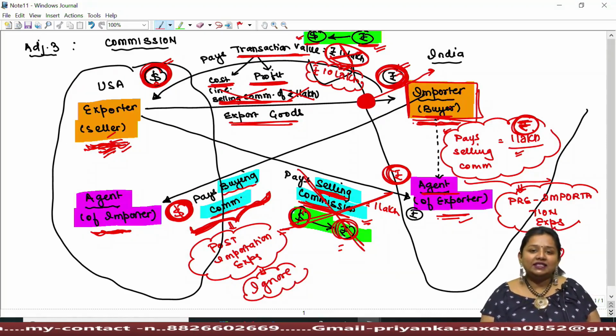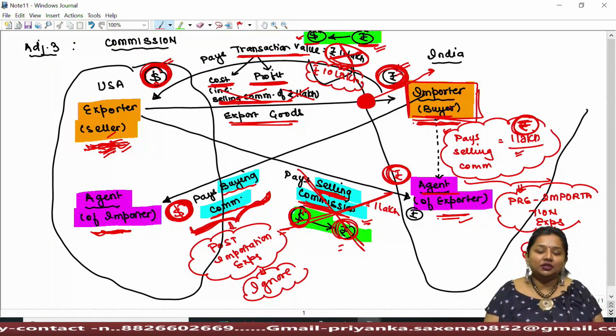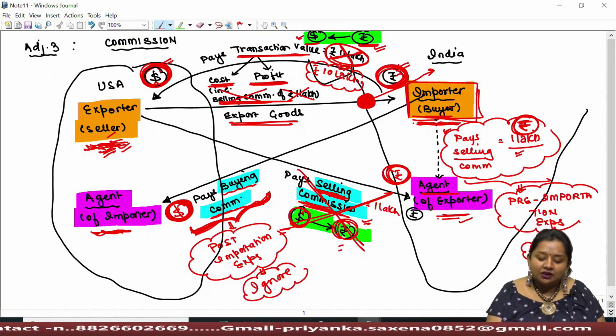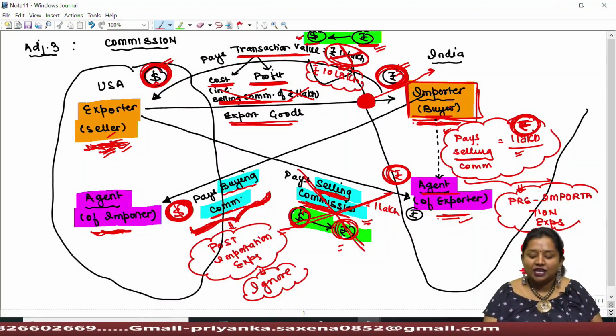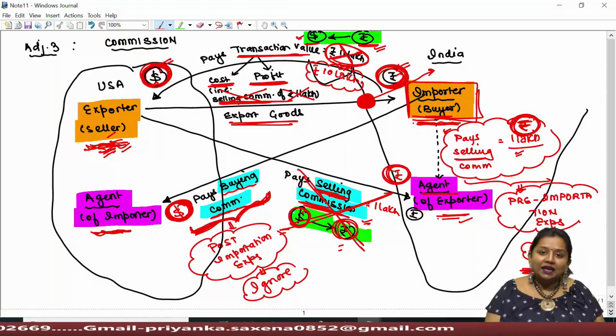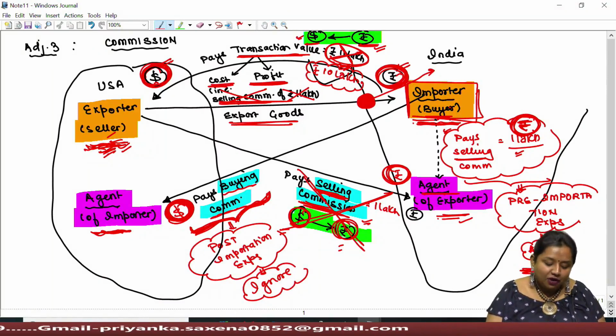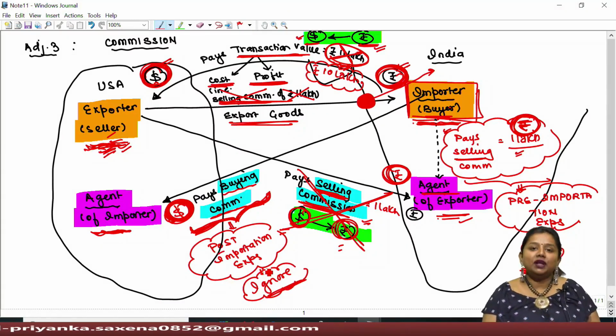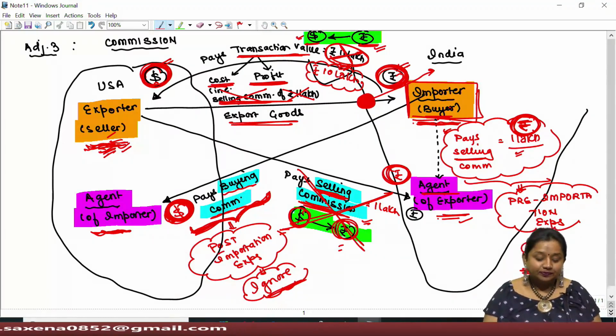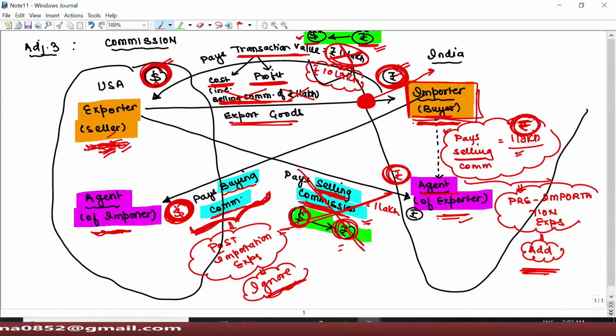So broadly we can say that in case of commission, selling commission is to be paid in Indian rupees, which has to be added, and buying commission which is paid in foreign currency has to be ignored, being post-importation, while computing the assessable value of such goods. But there could be a probability that this commission could be paid in a different currency. Let's see it all together.